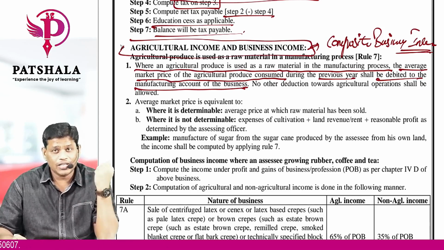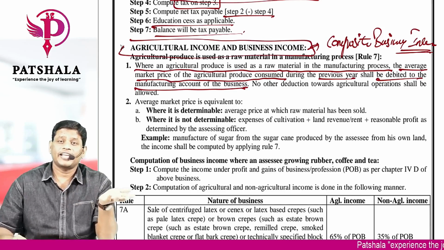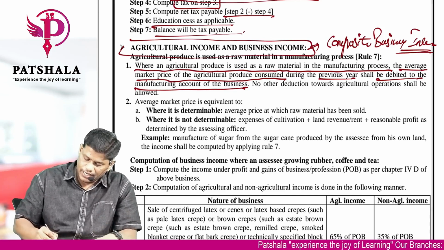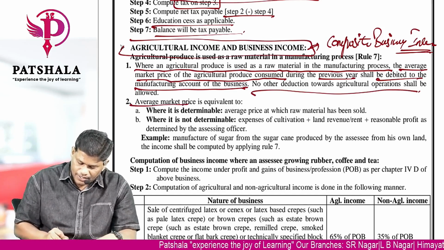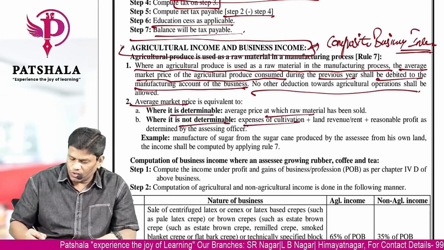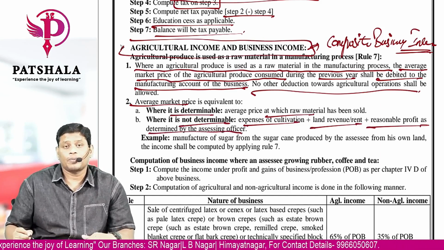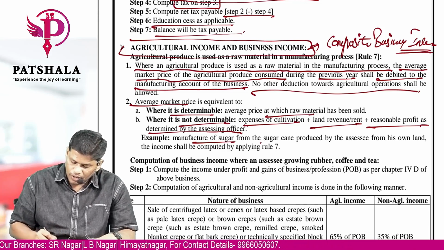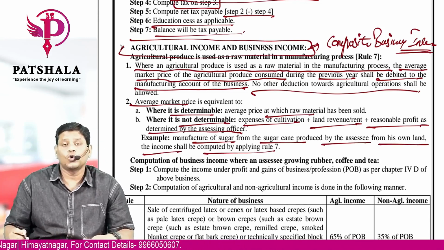But it cannot be zero, as you know, in the PGBP. In the majority of PGBP, our income minus expense is the profit, so expense should be there. So fair market value should be considered. No other deduction towards agricultural operation shall be allowed. Where market price is determinable, you can take that price. Where it is not determinable, you take the expenses of cultivation, land revenue or rent, or reasonable profit as determined by the proper officer. Example, manufacture of sugar from sugarcane produced by the assessee from his own farm field shall be computed by applying rule 7.